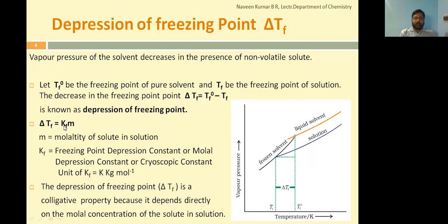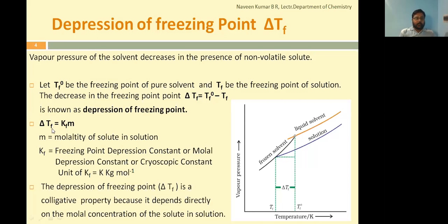Here Kf is called the freezing point depression constant, or molar depression constant, or cryoscopic constant. Kb is ebullioscopic and Kf is the cryoscopic constant. So B you can remember with boiling point, F you can remember with freezing point, to relate.